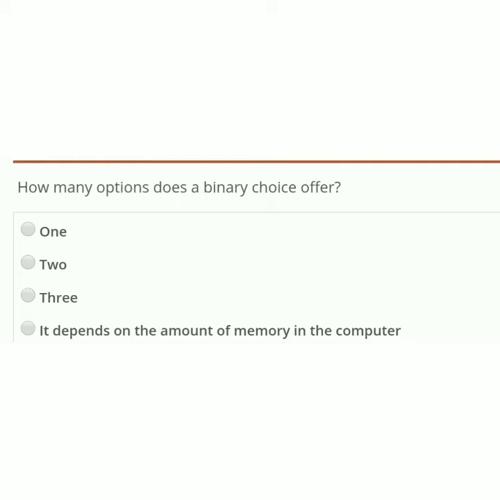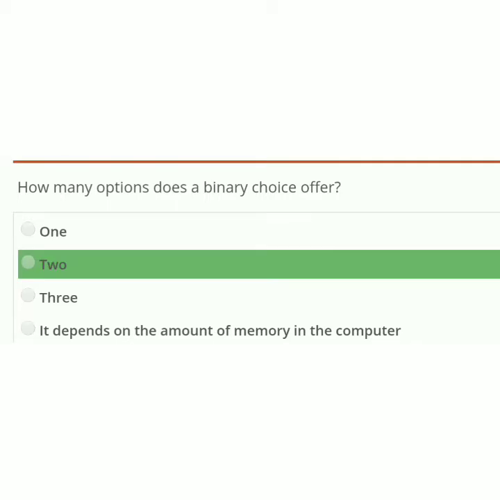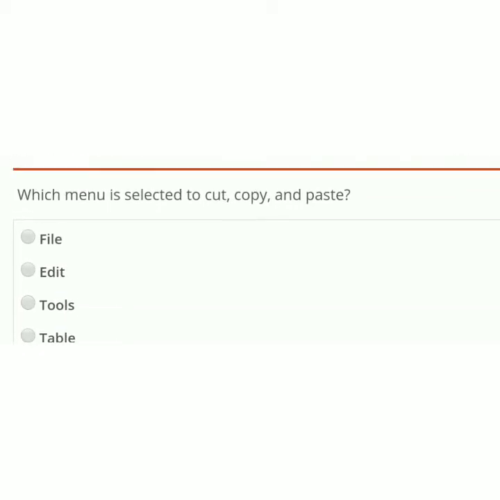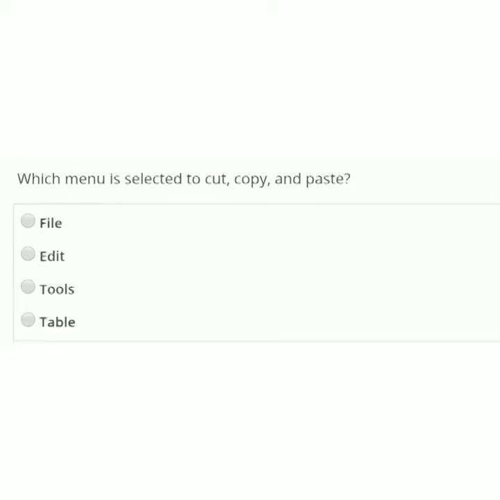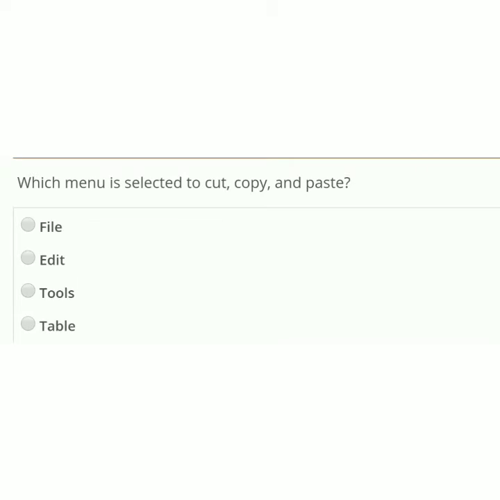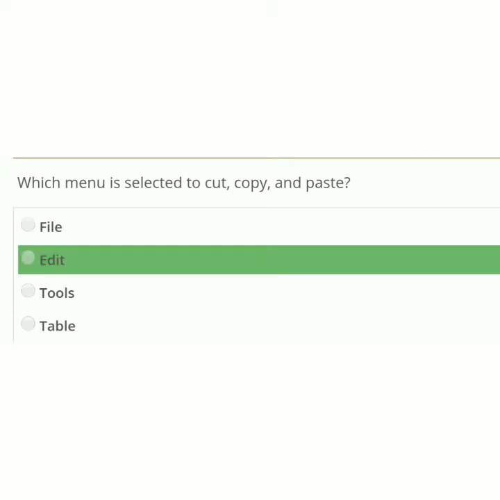The correct option is 2. Which menu is selected to cut, copy and paste? Options: File, Edit, Tools, Table. The correct option is Edit.